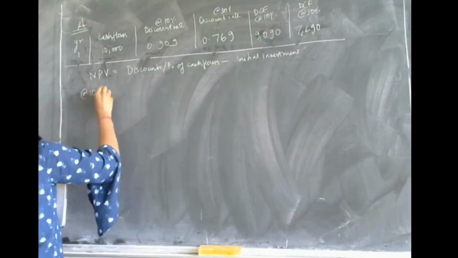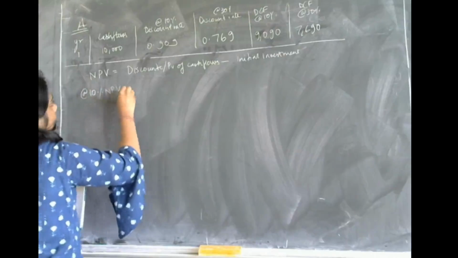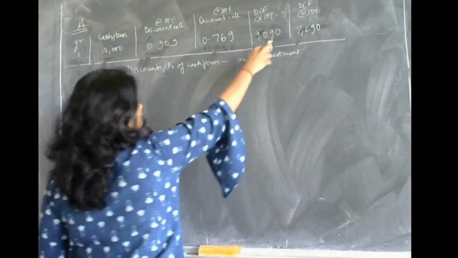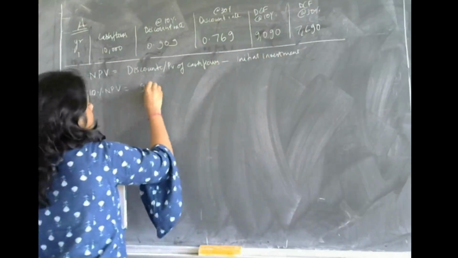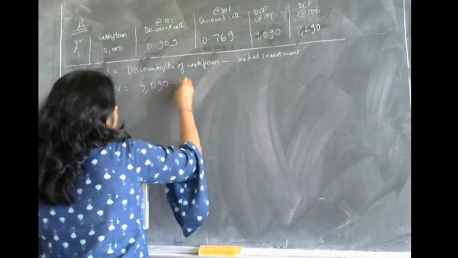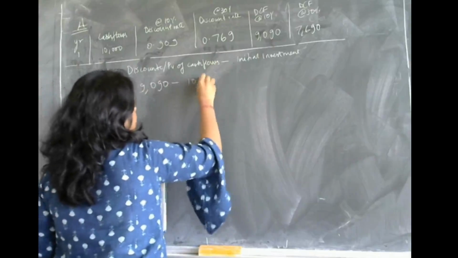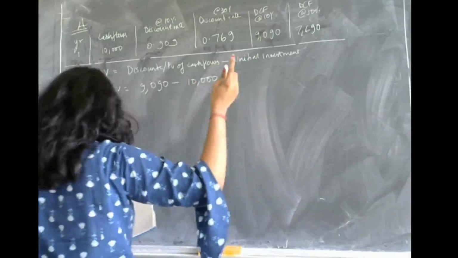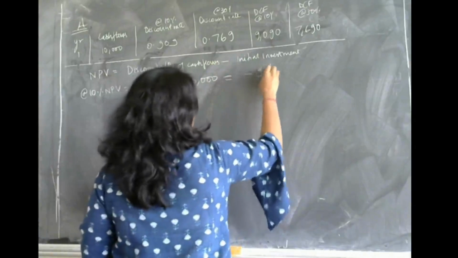At 10%, what is the net present value? The discounted cash flows at 10% are 9,090, minus the initial investment of 10,000. So at 10% it comes to negative 910.